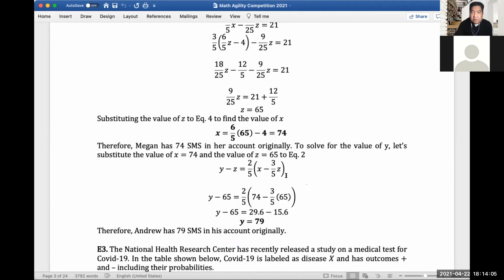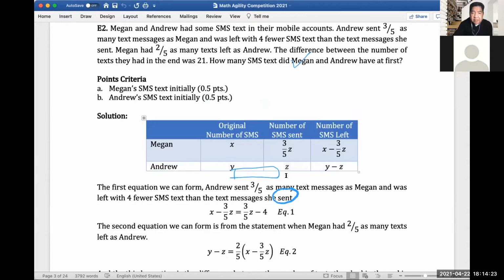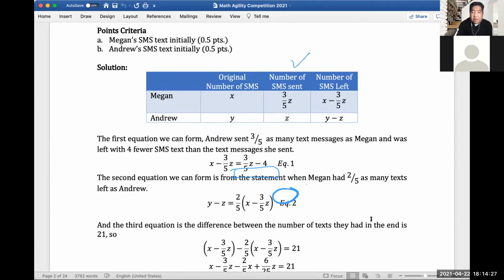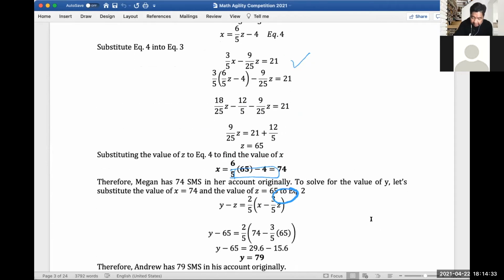Equation 4 is this one here, and we substitute the value of Z so we get the value of X. When we do that, we get 74. X is the original number of SMS by Megan. So that's 74, right?